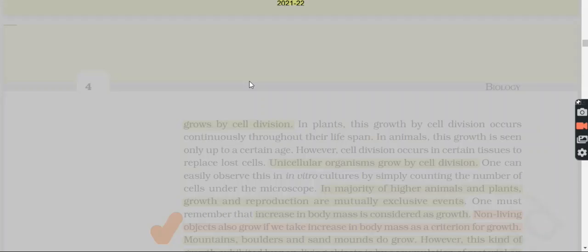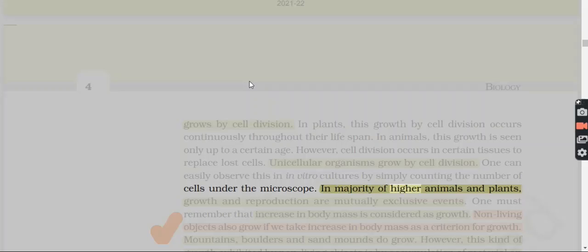A multicellular organism grows by cell division. In plants, this growth by cell division occurs continuously throughout their lifespan. In animals, this growth is seen only up to a certain age. However, cell division occurs in certain tissues to replace lost cells. Unicellular organisms grow by cell division. One can easily observe this in in vitro cultures by counting the number of cells under the microscope.